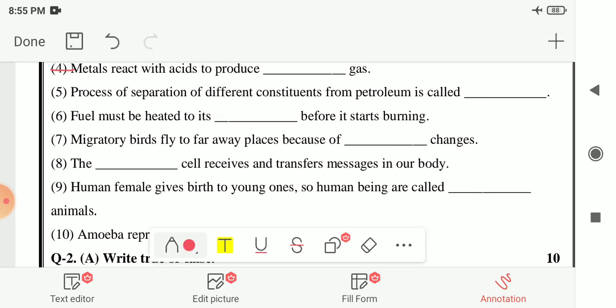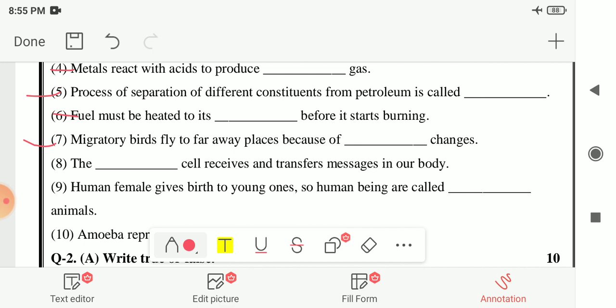Next, fifth number, the process of separation of different constituents, or you can say components, from the petroleum is called blank. So it is known as refining. This process is known as refining. Next, sixth number, fuel must be heated to its blank before it starts burning. So here your answer is ignition temperature. The fuel must be heated to its ignition temperature before it starts burning.